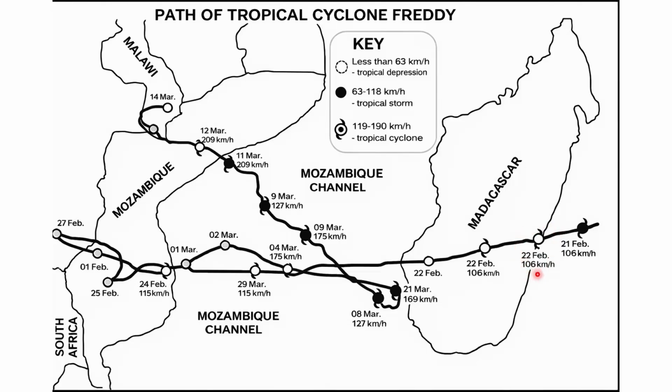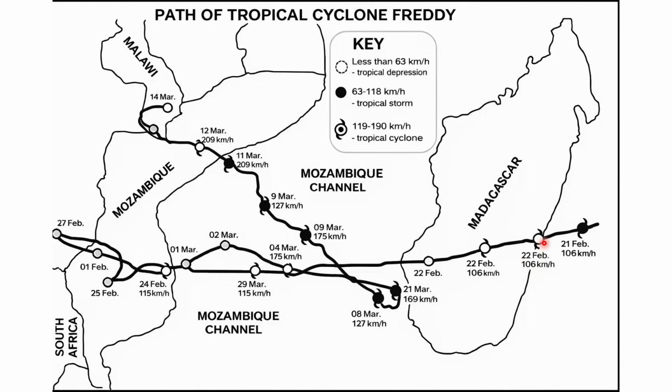After Freddy made landfall in Madagascar, the system weakened. The reason for this is that land cuts off the heat and moisture supply. Over land, there is more friction and there is no warm ocean water to supply the energy. Because of this, cyclones always weaken over the land.